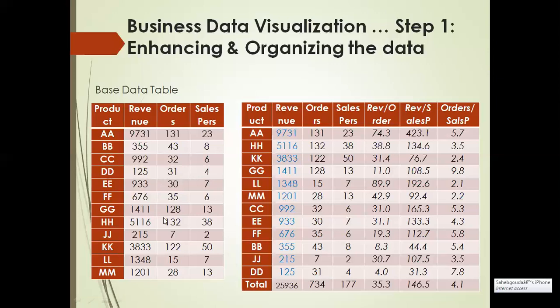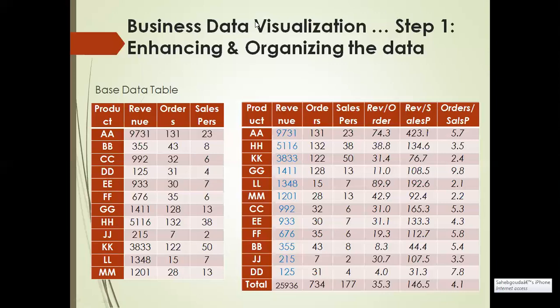There are too many numbers on this table to visualize any trends in them. The numbers are in different scales. How can I say that? Just look at this: this is 23, this is 131, this is 9731. So it is in 1000 form, but it is in 100 form. If the numbers are in different scales, plotting them on the same chart would not be easy.